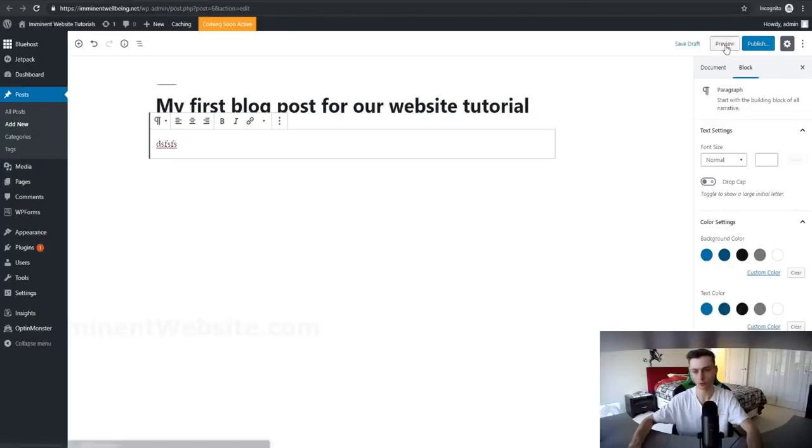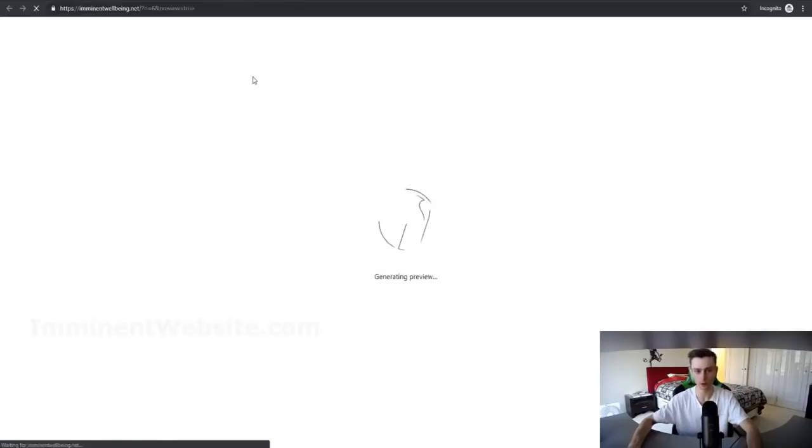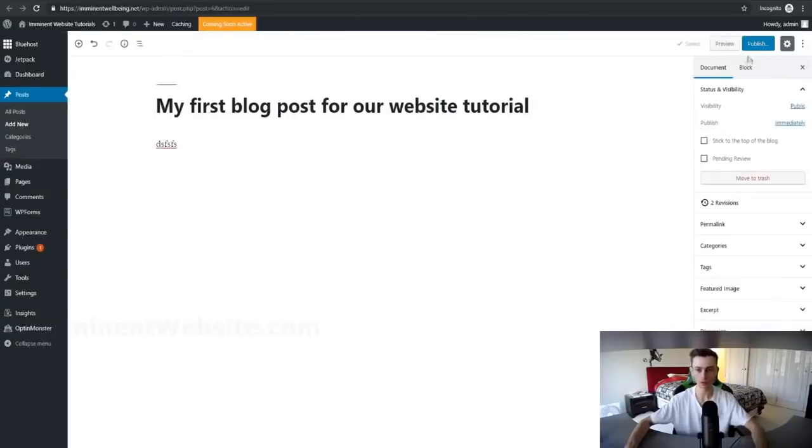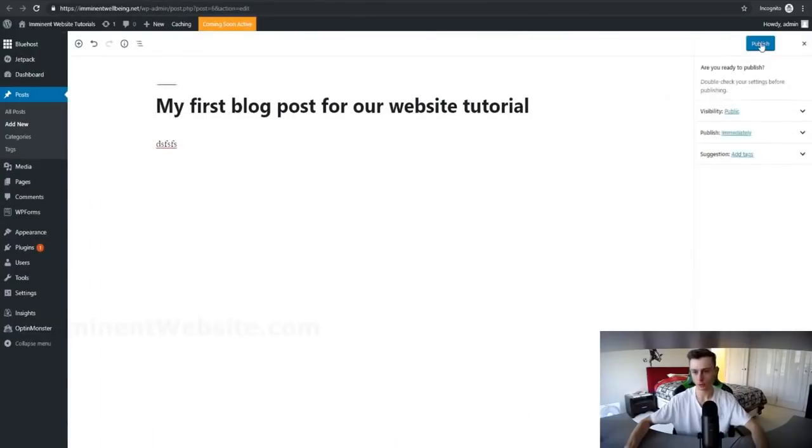If we click on preview right here, you can see the preview of your current blog. So this is what your blog looks like in real time. We'll exit out of that. Now what we want to do is just click on publish, and there we go.